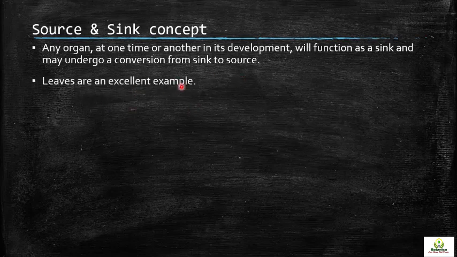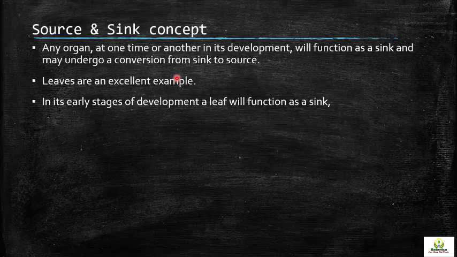The leaves are an excellent example. When the leaves are in the developmental stages, they are not able to synthesize food themselves, so they require food from other parts or organs of the plant. As we know, leaves are the major organs of photosynthesis, but in the early developmental stages they cannot synthesize food by photosynthesis. That's why they are sinks, as they need food for their development.